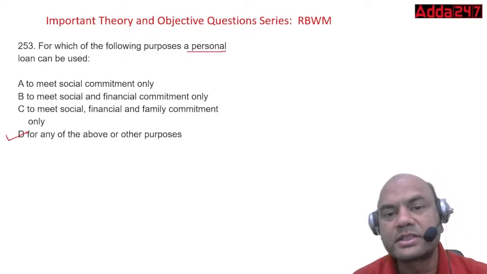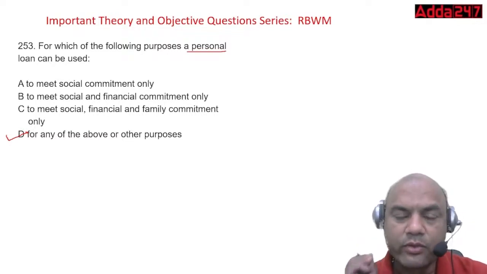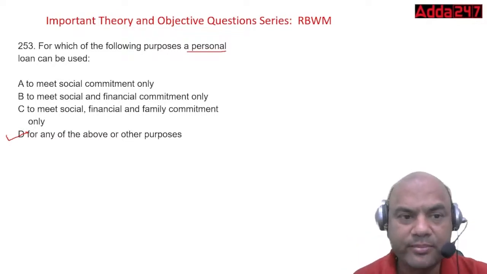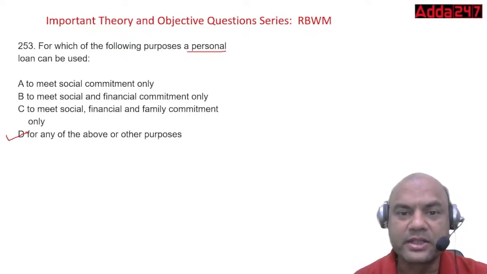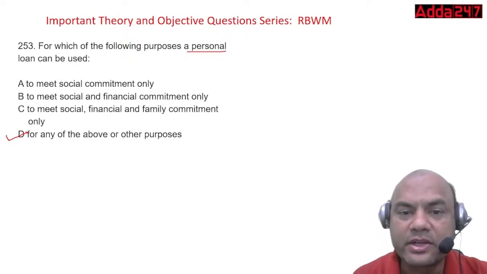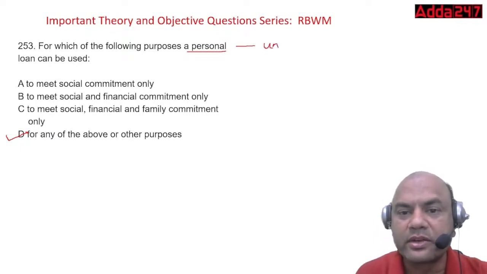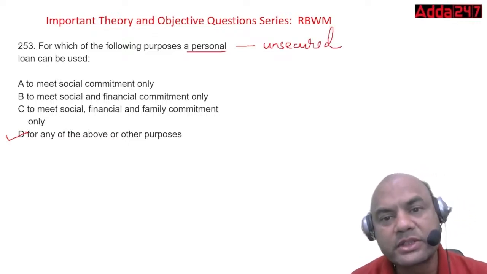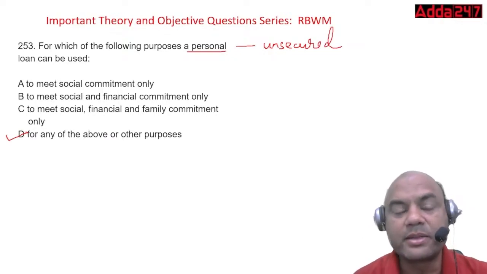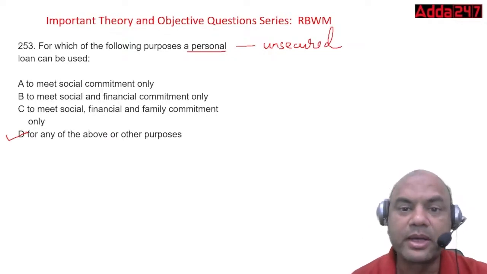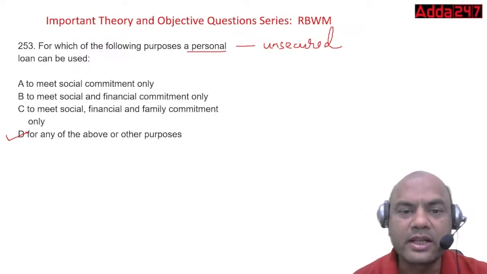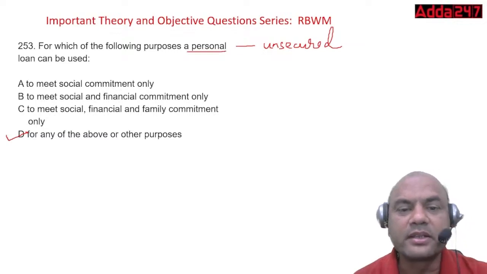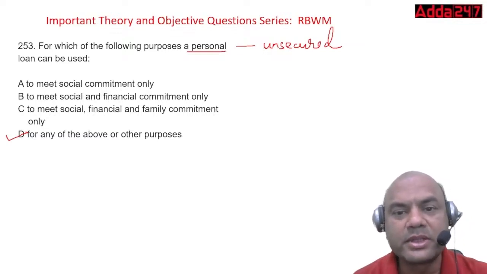Here, personal means freehand. No one can force you to use these funds here or there. It can be used freehand for anything if you want. That's why it's called personal. A personal loan is basically an unsecured loan. Remember this, personal loan is unsecured. No security is asked in a personal loan, but some banks do ask for it, depending on their risk appetite. Some banks ask for some bike or some minor collateral. But remember the rule: personal loan means unsecured.